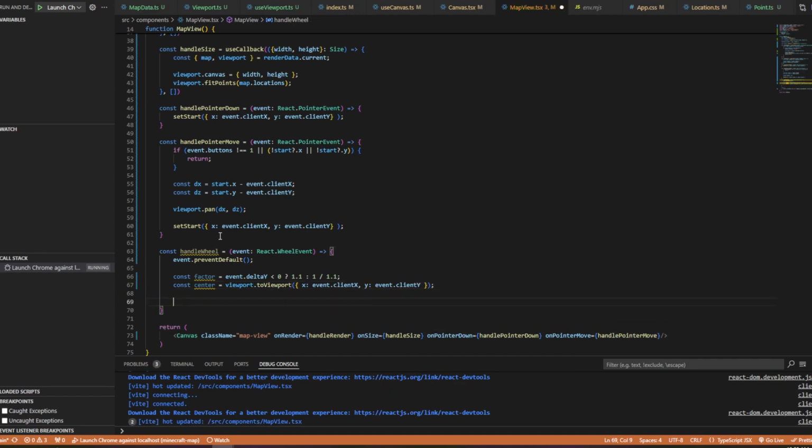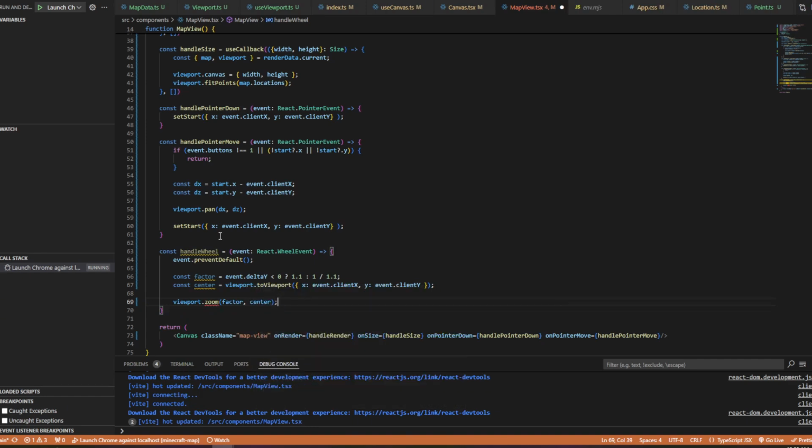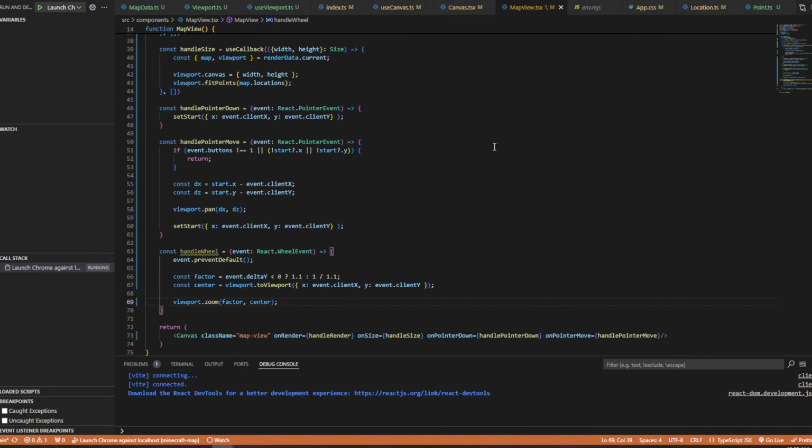There you go. And then you just have to do the zoom: view.viewport.zoom factor and center. Bam, just like that. Let's restart this.